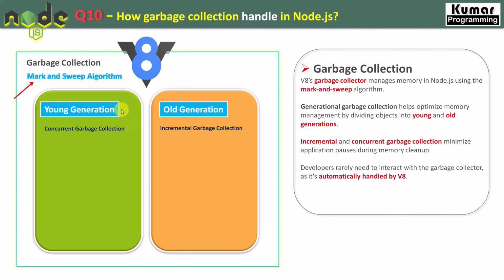So there are two generations created. One is young generation, another one is old generation. And young generation is having concurrent garbage collection, and old generation is having incremental garbage collection. And these incremental and concurrent garbage collections minimize application pause during memory cleanup, right? And the most important thing, developers rarely need to interact with garbage collection. It's automatically handled by V8 engine itself, right? And that would be enough for the garbage collection in Node.js.